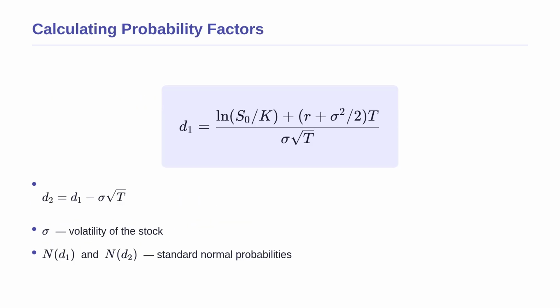This formula we just saw leads us to an important question. What are those N functions? They represent probabilities based on a standard normal distribution or bell curve. They tell us the likelihood that the option will actually be profitable. To find them, we first calculate 2 intermediate factors, d1 and d2.